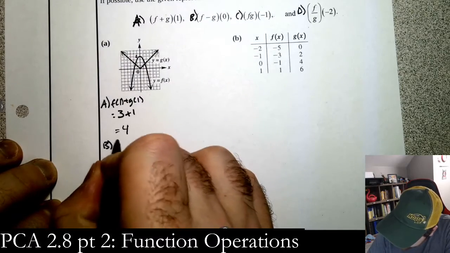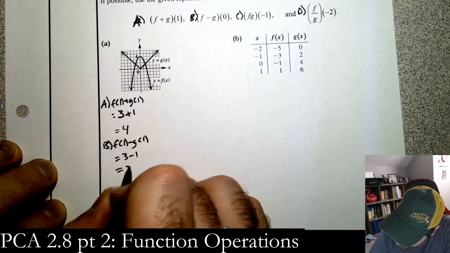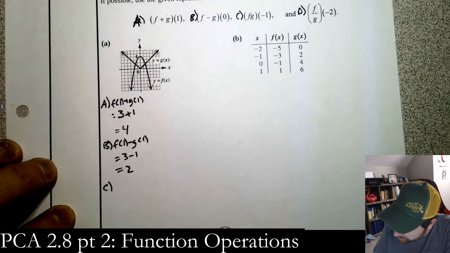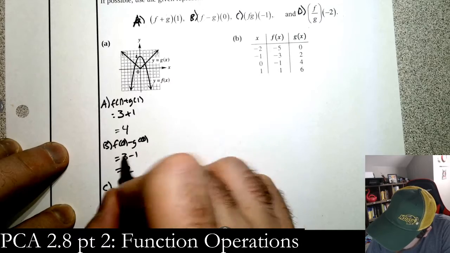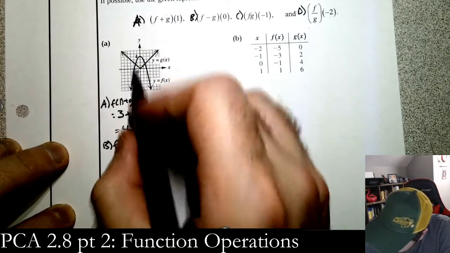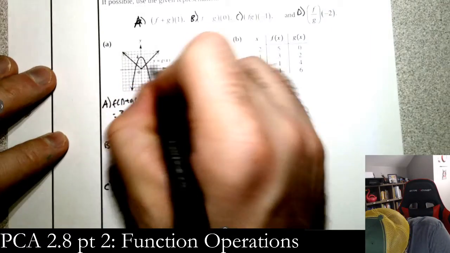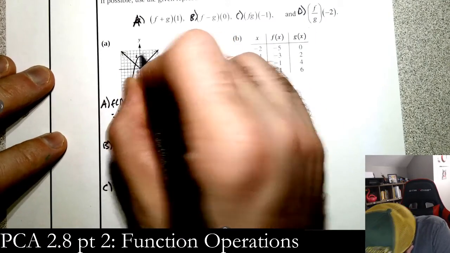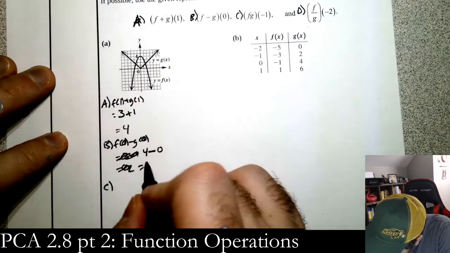For B, you subtract them. So f of 1 minus g of 1. So that's 3 minus 1, which is 2. For C, oh, it's f minus g of 0. Of course it is. Of 0. So let's look what it is at 0. F of 0 is going to be 4 minus g of 0 is 0. So we just get 4.